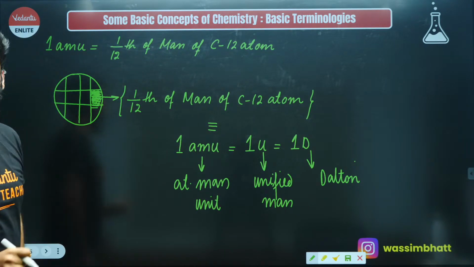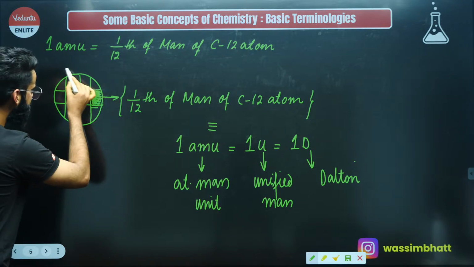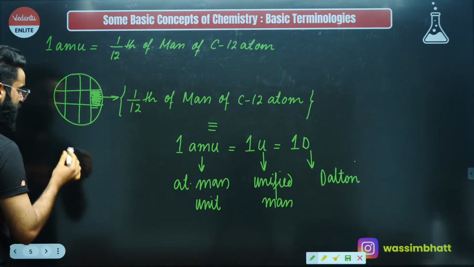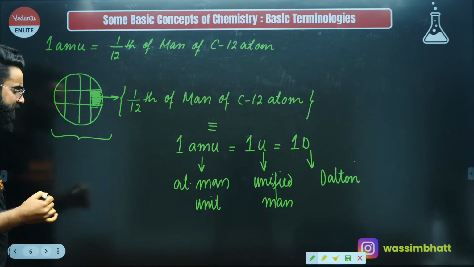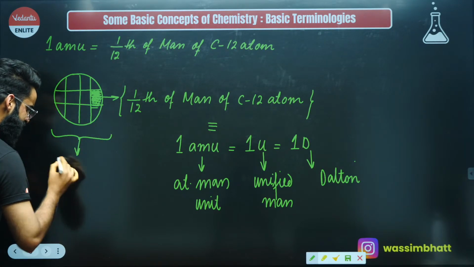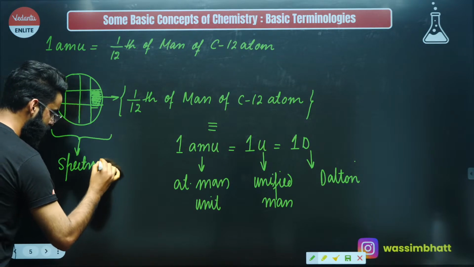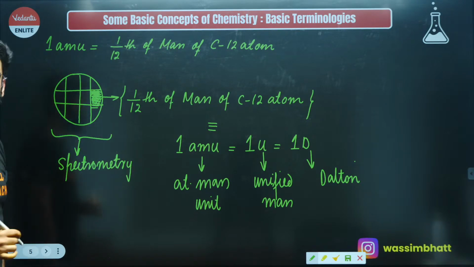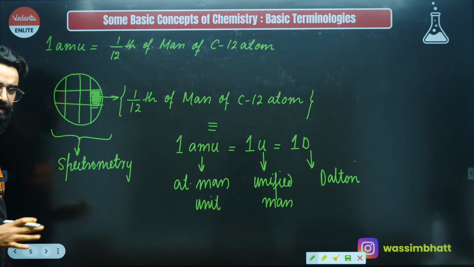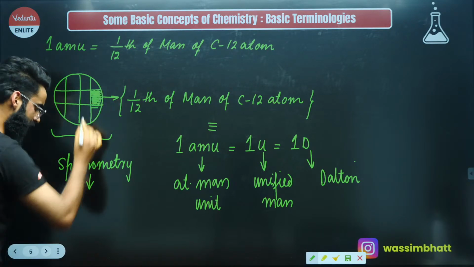Now we will understand a few important terminologies. If I talk about this whole carbon-12 atom, what scientists did was use a technique called mass spectrometry, by means of which they calculated the mass of the whole carbon-12 atom.